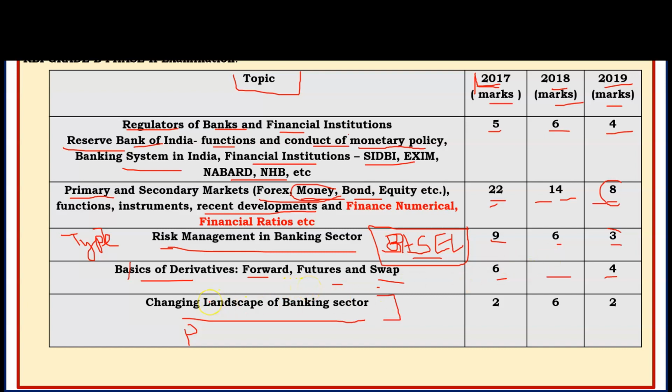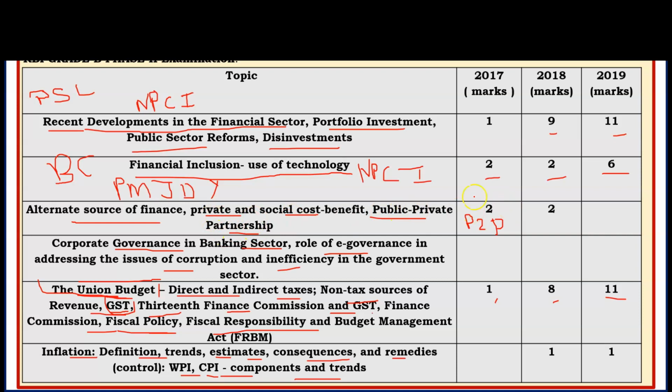You have to cover the changing landscape of the banking sector, the recent developments in the banking sector. What are the different initiatives taken by the government of India or RBI in the banking sector, like payment banks, small finance banks, IBC, which is part of risk management, the insolvency and bankruptcy code. Priority sector lending, these are the important topics, and like this prepaid instruments, these are the important things. Recent development in the financial sector.